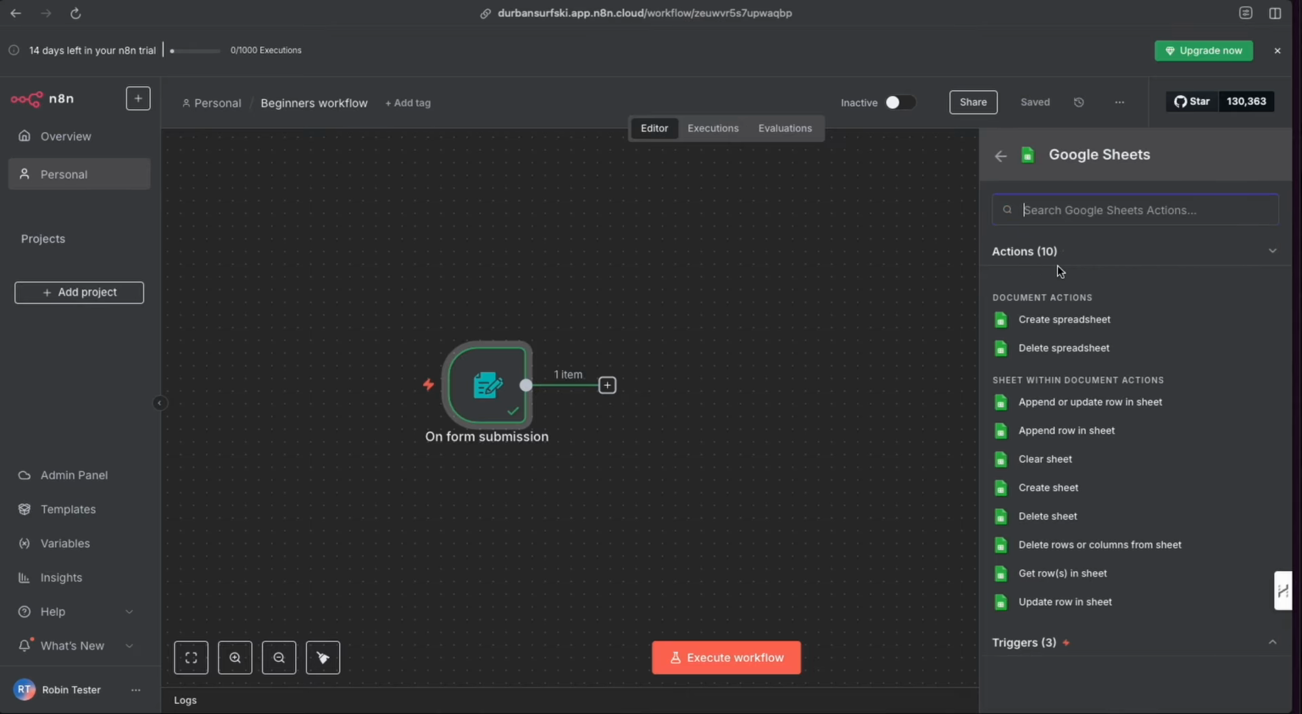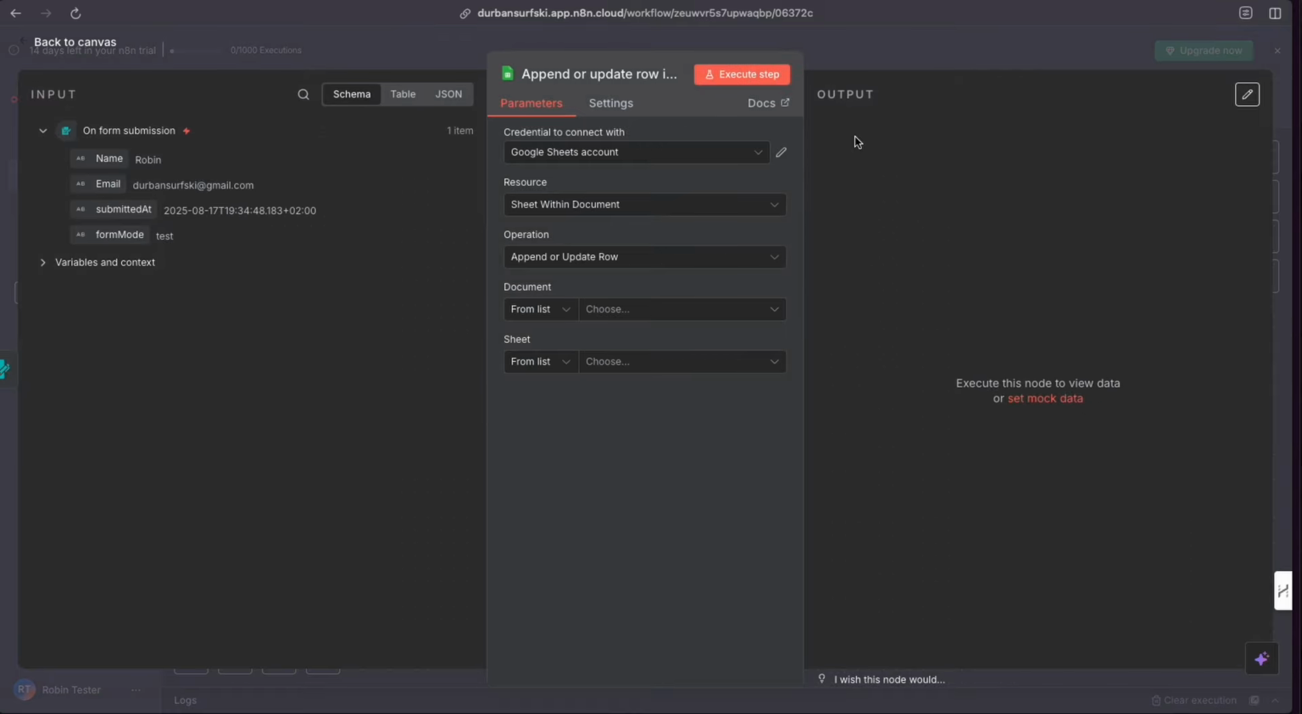I've got Google Sheets. I can open this up, and here I've got a couple of options, and I'm going to go to append or update a sheet. What other options have we got here? I could create a sheet. I can get rows. So I'm just going to go with this one, append or update a sheet. Okay, it's open straight into the configuration mode. You've seen how we do that.